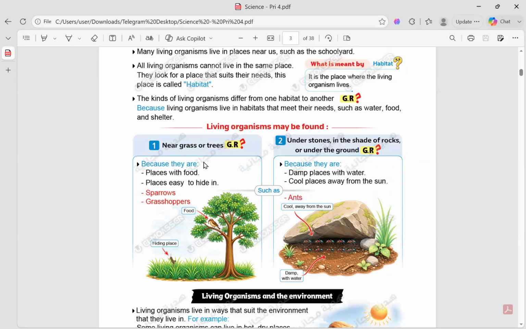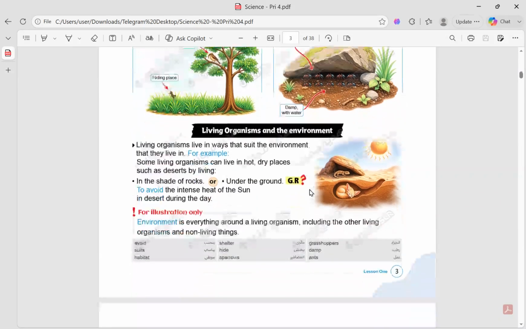Near the grass and trees, we can find sparrows and grasshoppers. But in the shade of rocks or under the ground, what can we find? Ants, in damp places, in places that have a little bit of water, and in cold places away from the sun. Living organisms, for example, live in the shade of rocks and under the ground. Why? To avoid the very hot sun.